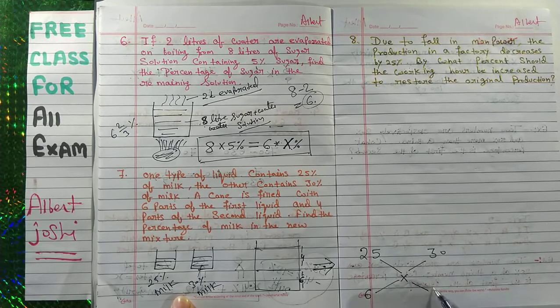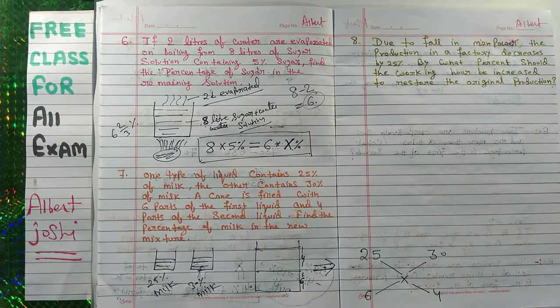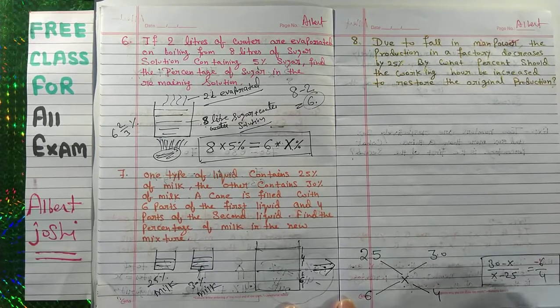This is 6 and this is 4. So this minus this: 30 minus x upon x minus 25 is equal to 6 by 4. This is the first method, the shortcut method.